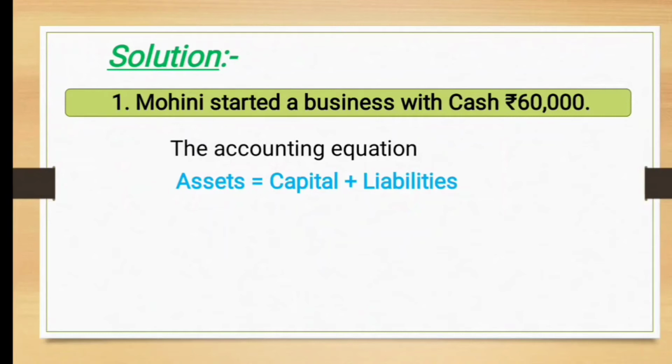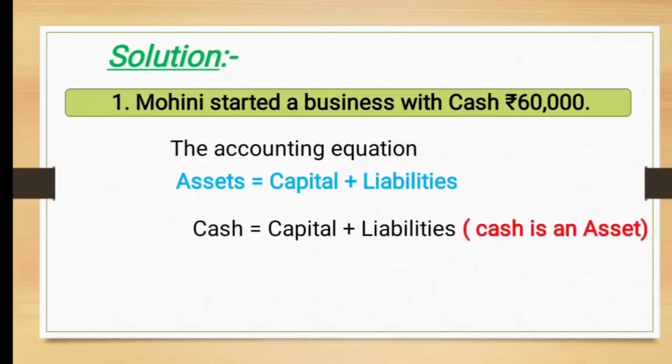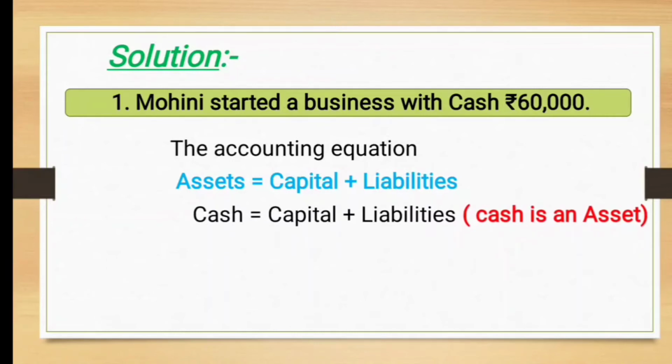What is happening in the business? Now see, cash is coming in the business and here Mohini, that means the owner, is bringing the cash. It is capital for the business. Cash is an asset in the transaction, and asset and capital are increasing here. So we write here cash is equal to capital plus liability.